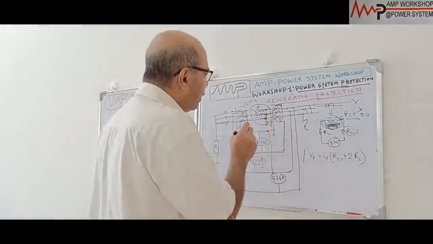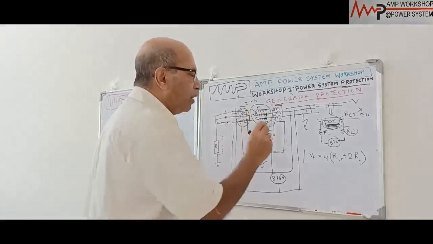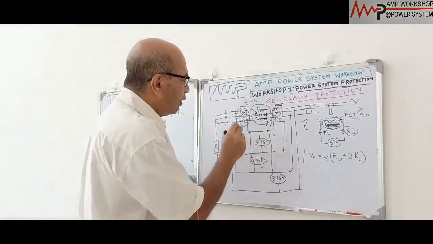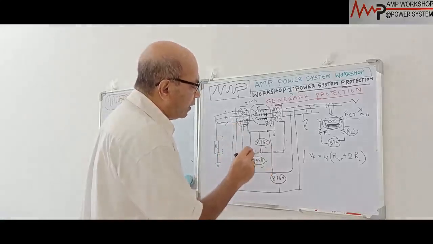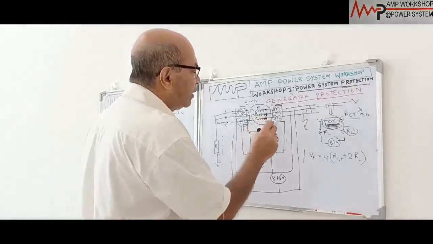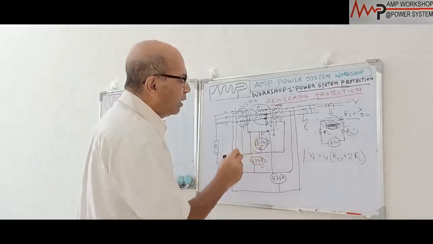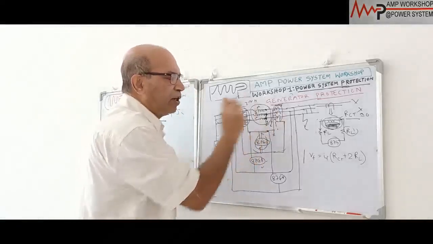So what will happen? Only this CT will be producing the current, and this CT will not produce current. So on the CT secondary, from this side, there is no current coming. Only this CT is giving the current. Suppose this is the C element, and this CT is not producing any current. Okay. So what will happen? This relay will operate, because only this CT is giving current. This CT is not giving current due to saturation.